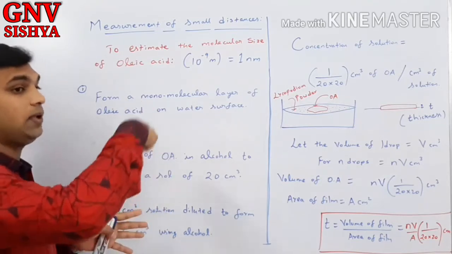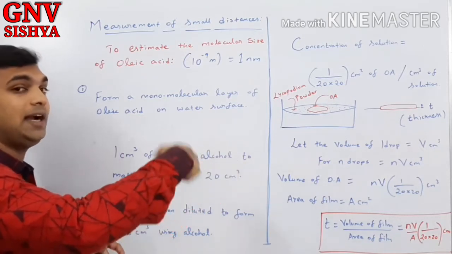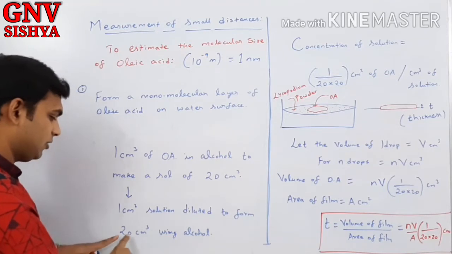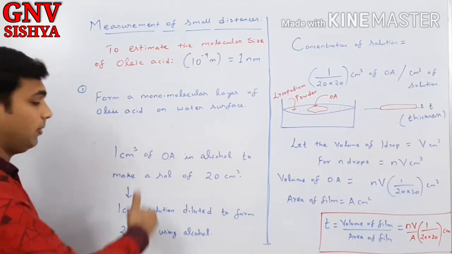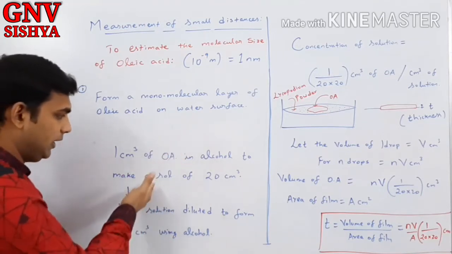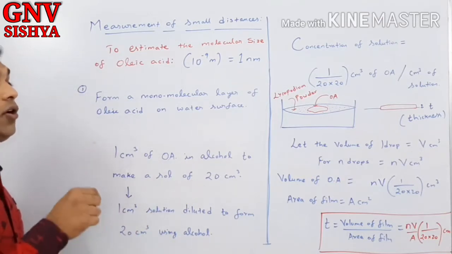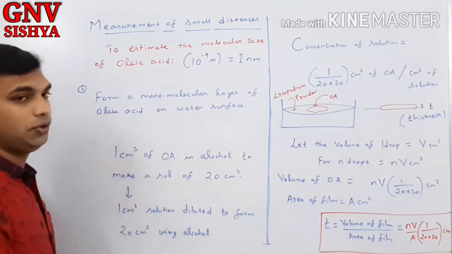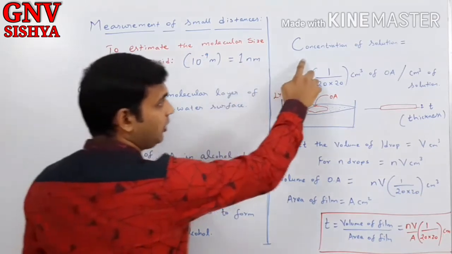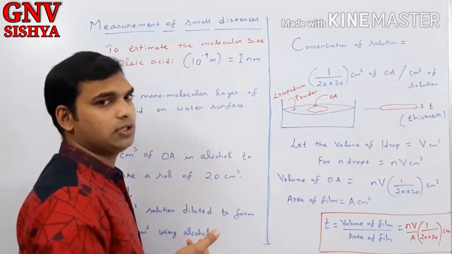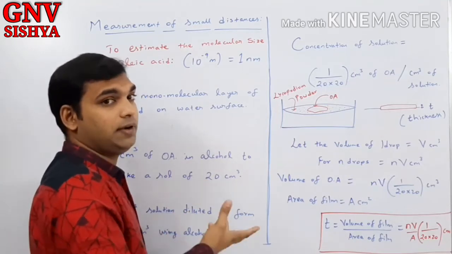From this, again take 1 cm³ of the solution and add it to 19 cm³ of alcohol. Finally, again the solution will be 20 cm³, but you have diluted it twice. First 20 times, then again 20 times. So what will be the concentration of oleic acid in this solution? That is the next thing. Concentration of the solution. What is present in the solution mainly? The solute is oleic acid and the solvent is only alcohol.